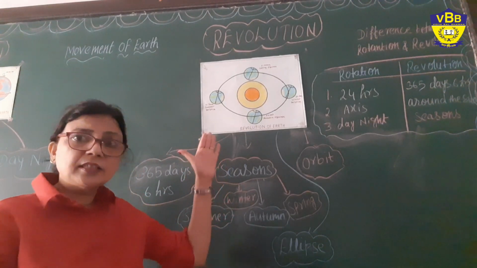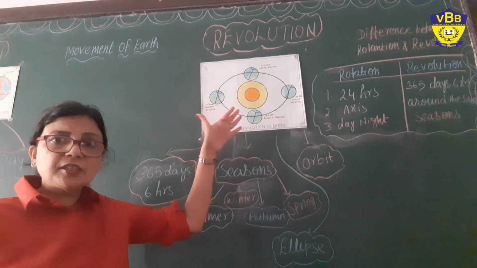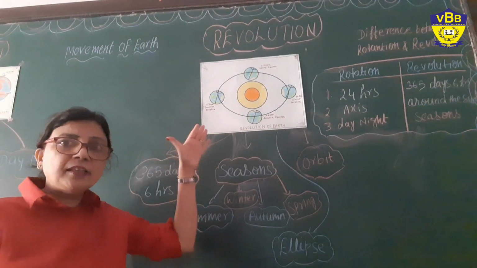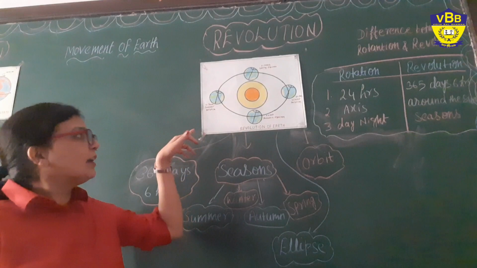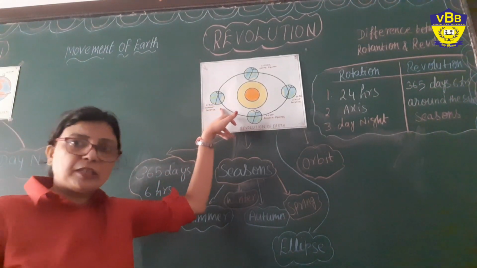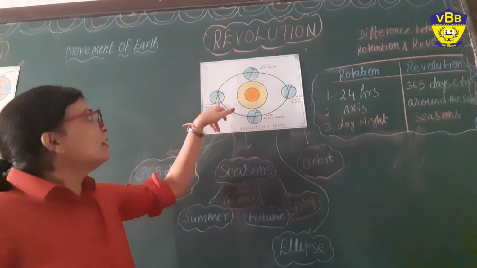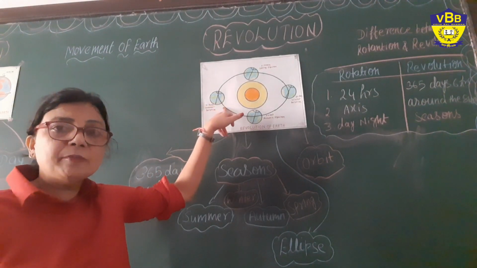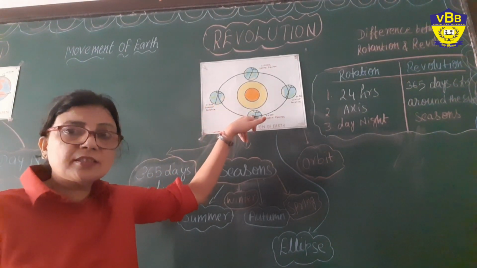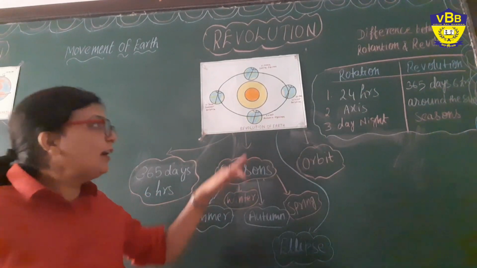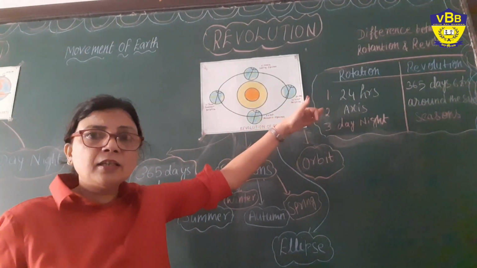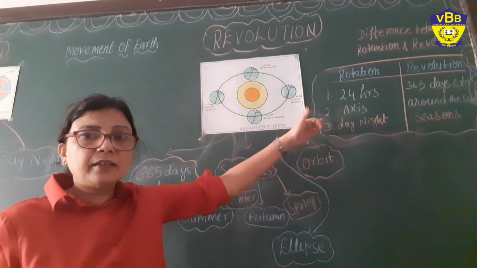The earth is always tilted, okay? So when the hemisphere is tilted towards the sun, like in this picture, in the northern hemisphere it is tilted towards the sun. So we are experiencing summer here. When it is away from the sun, we will be having winter here.